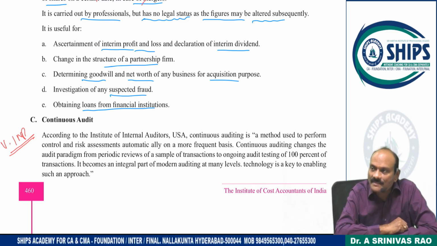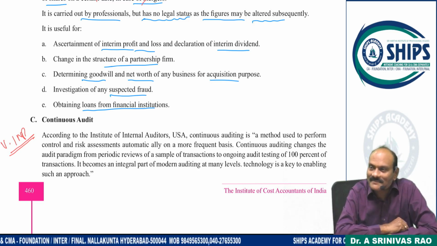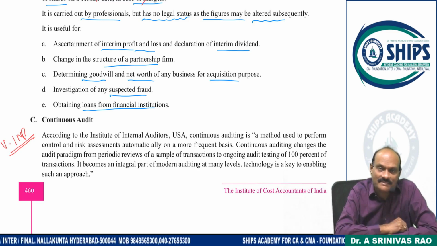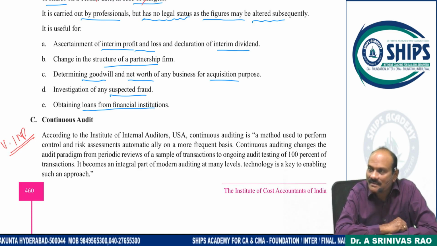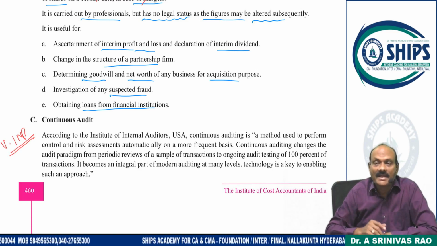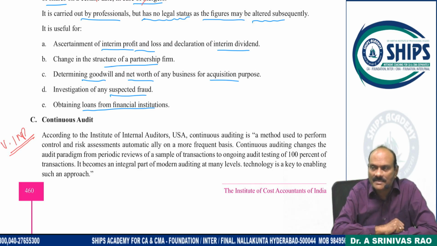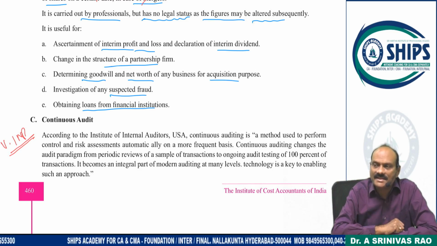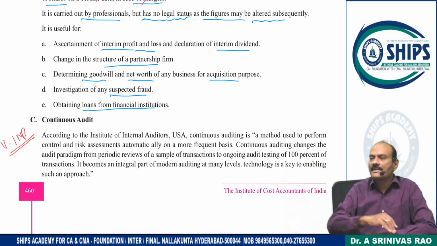Banking company, insurance company, transport company, especially State Bank of India: per day throughout the country, imagine how many transactions. And per annum, how many transactions? Will it really be possible to verify all those transactions? Then you have to depend on continuous audit. Internal controls were inadequate, big organization, and third, numerous transactions throughout the period. I have to go with continuous audit only.